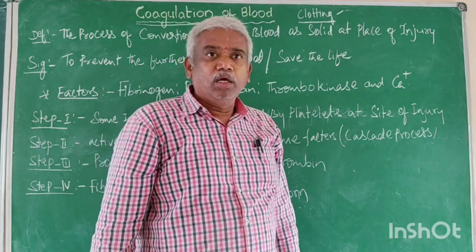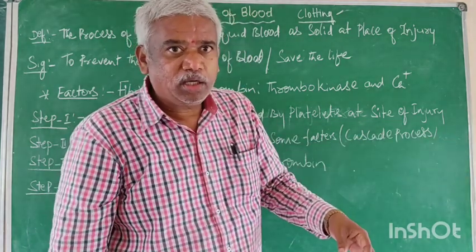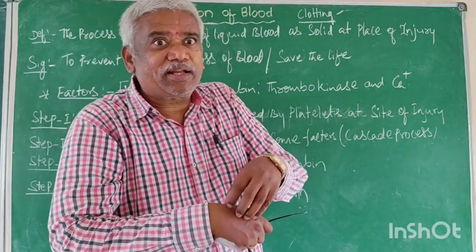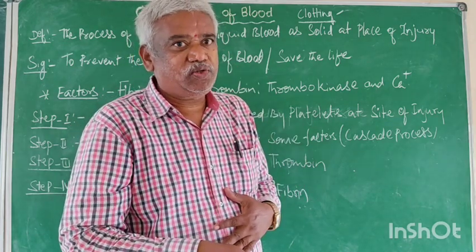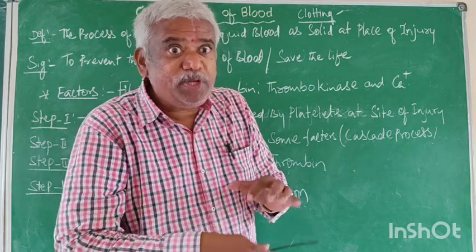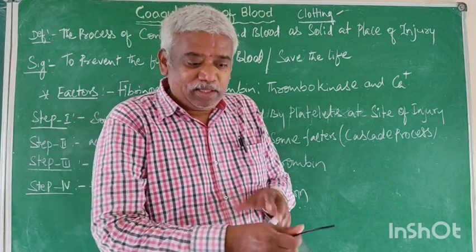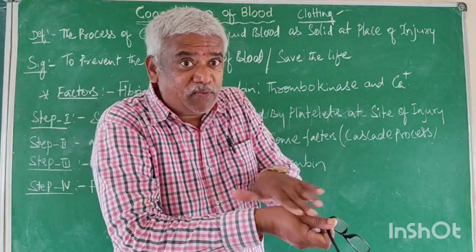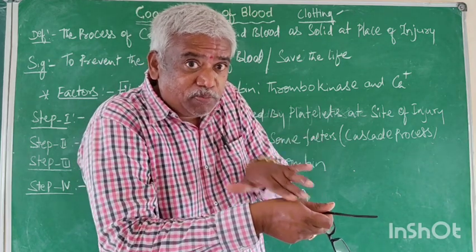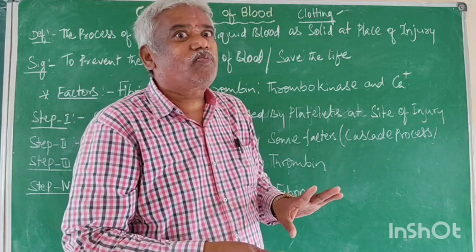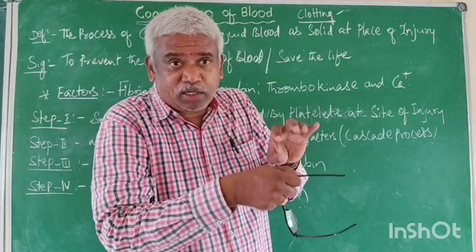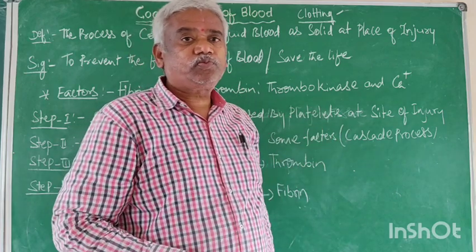Right. If we are walking or running, unfortunately when you fall down, some injuries occur on the surface. That means the skin will be ruptured. Some wound will take place. Inside the skin, blood vessels are also there. So along with the skin, the blood vessels are also ruptured. When the blood vessel is ruptured, the blood is coming outside.